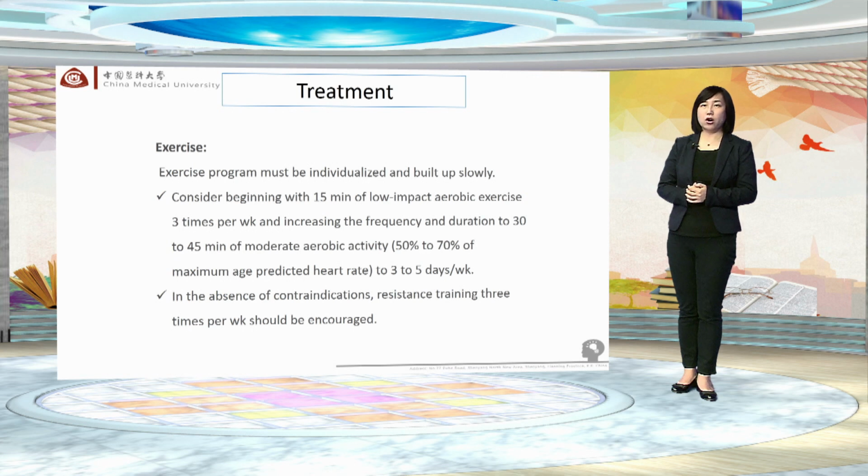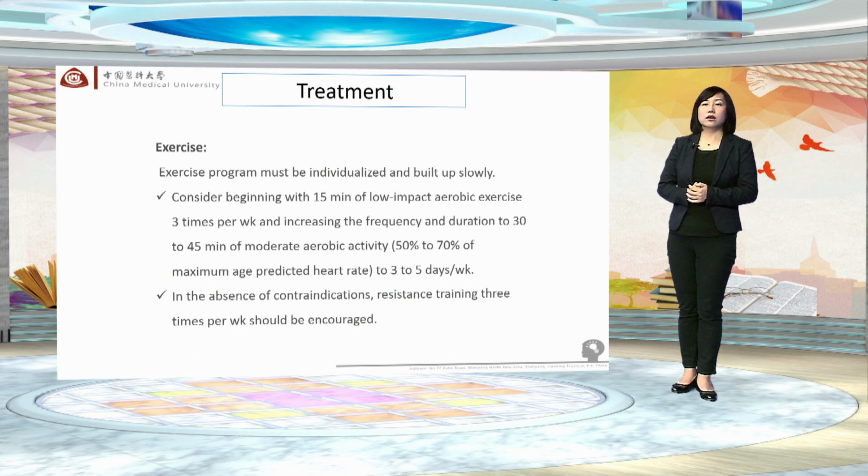Exercise is also an important part of lifestyle intervention. Exercise can increase the cellular glucose uptake by increasing the number of insulin receptors. The following points must be considered. Exercise program must be individualized and built up slowly. Consider beginning with 15 minutes of low-impact aerobic exercise 3 times per week, and increasing the frequency and the duration to 30 to 45 minutes of moderate aerobic activity 3 to 5 days per week.